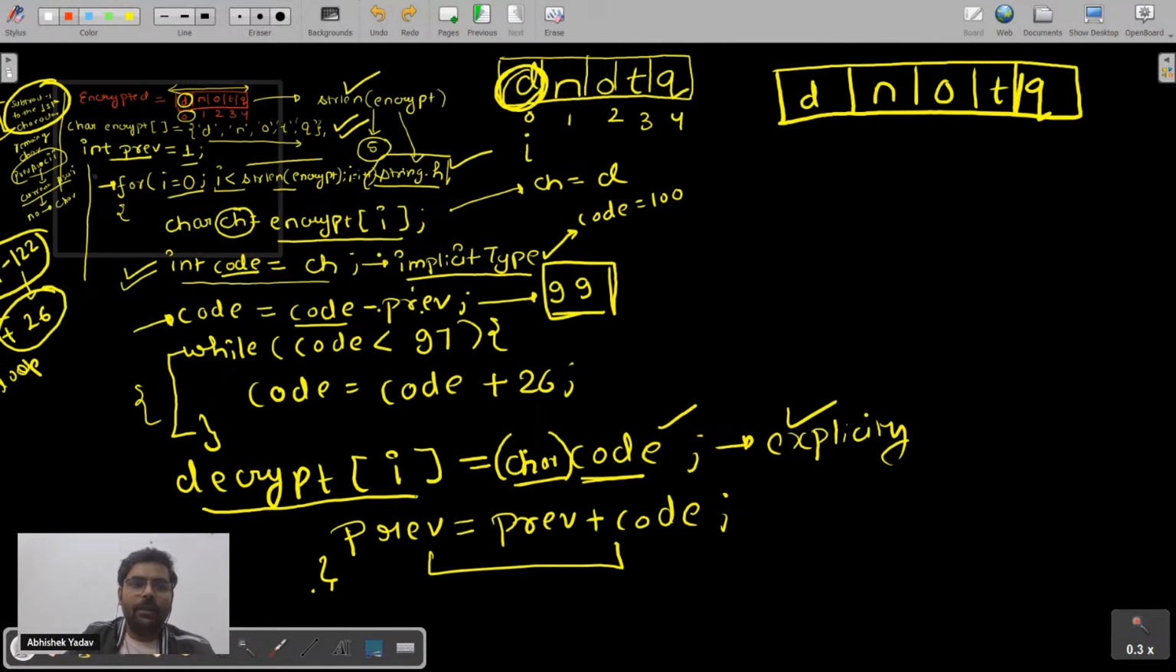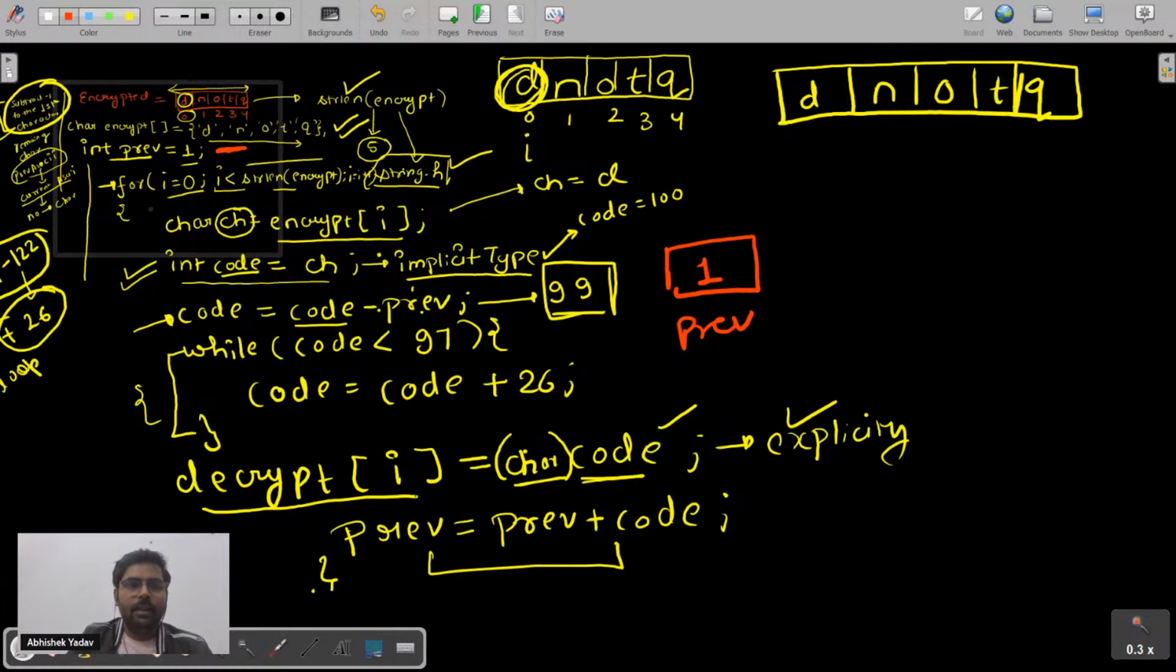After that, what do I have? I have one variable, previous, and in this previous variable I have the value 1. Let's take previous, and in this I have 1. That is, this line got executed, right?